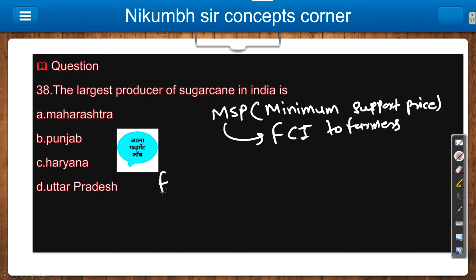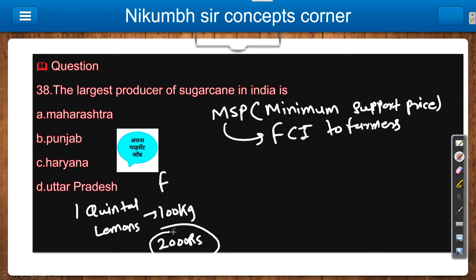Suppose this is the farmer. He produces 1 quintal of lemons. 1 quintal means 100 kg. And to produce these lemons, the cost of production is 2000 rupees for the farmer, for these 100 kg of lemons.